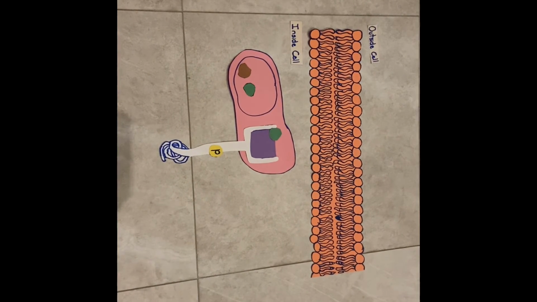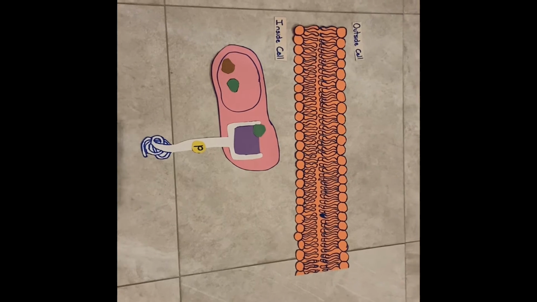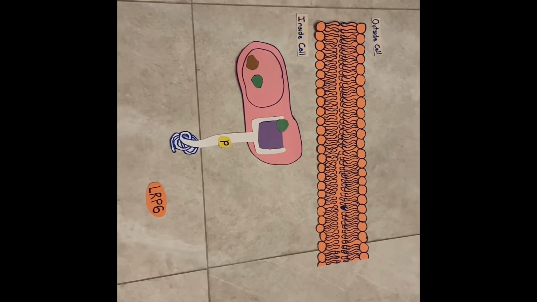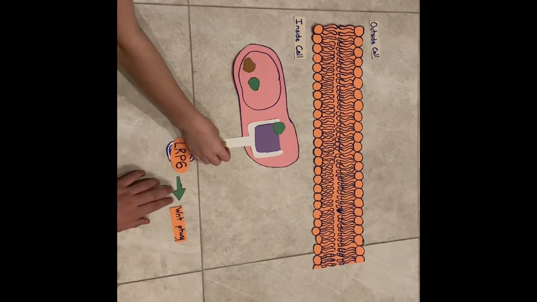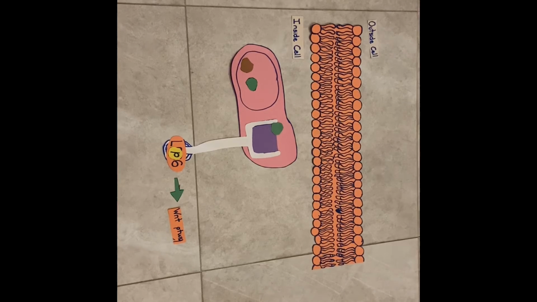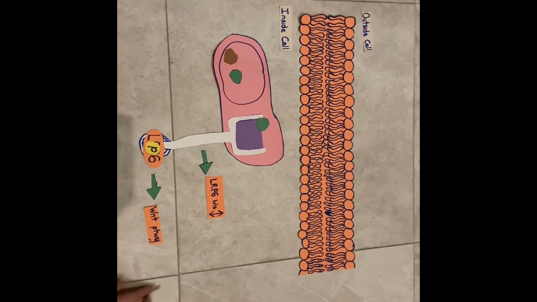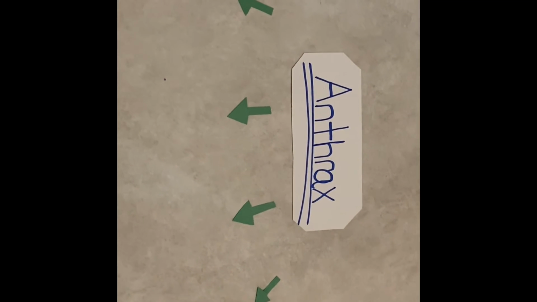Oddly enough, despite being around for so long, not much is known about the internal signaling pathway of the anthrax toxin. Although scientists do know of one protein in the internal signaling pathway, the LRP6, which is part of the WNT signaling pathway. It binds to the toxin receptor and then becomes phosphorylated. Anthrax receptors can also regulate the amount of LRP6 in cells, which can affect the output of the WNT signaling pathway.